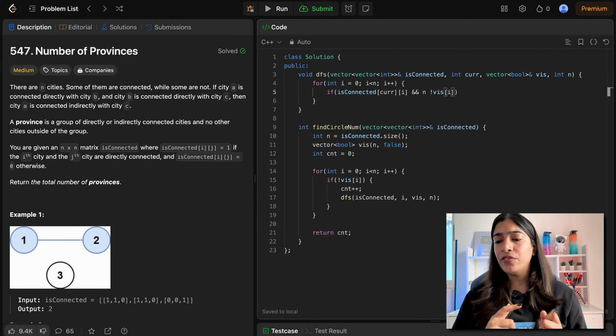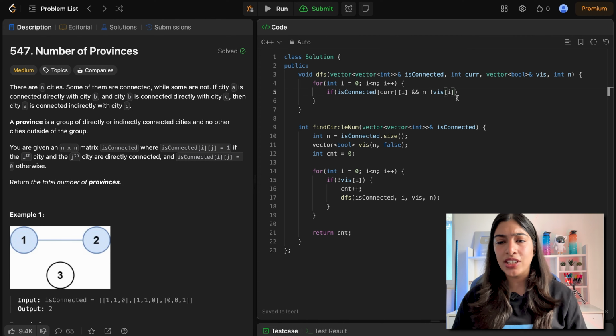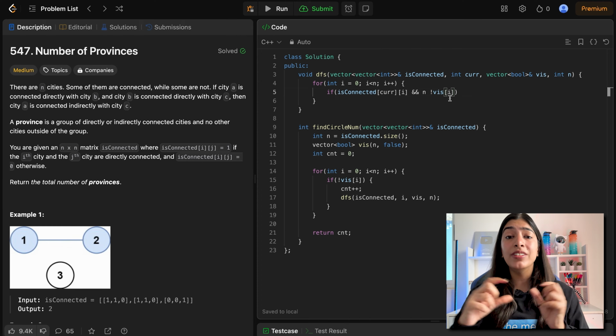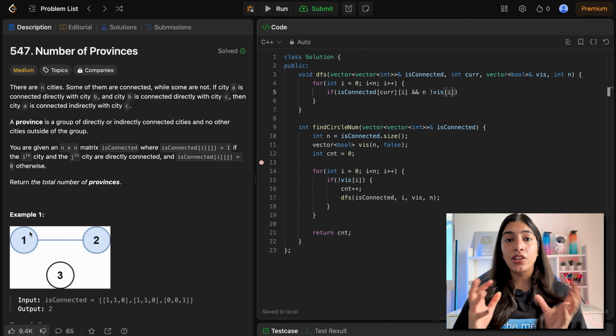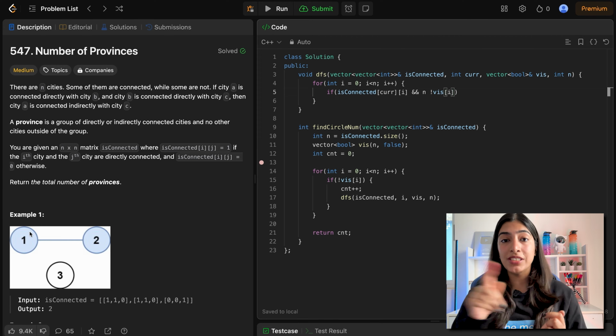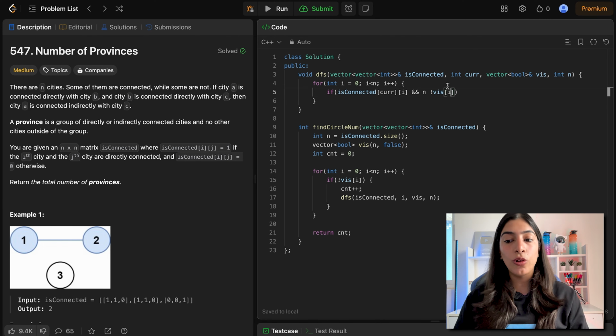Now I know that some of you might think that because we are within the same province, do I really need to check this again or not? Now remember that within a province also there can be a cycle, right? Like for example 1, 2, 3, suppose all of them were connected to each other. Now even though they are in the same province, we could be visiting them again and again, we could end up in a forever loop, right? So always in a graph this visited check is very, very important.